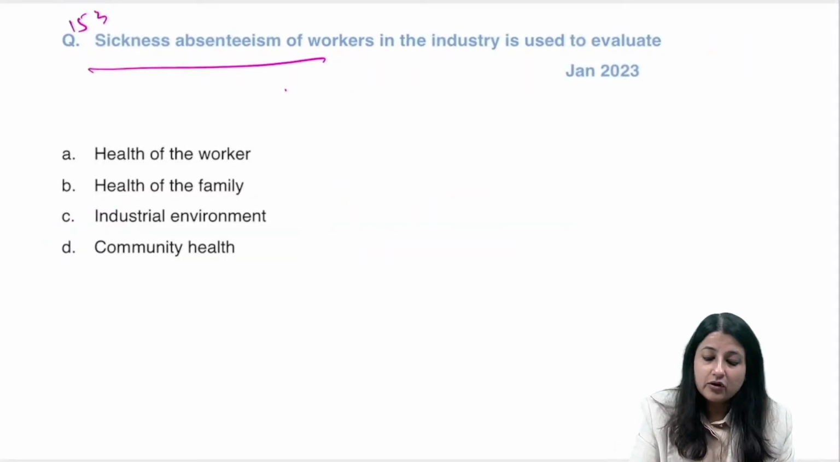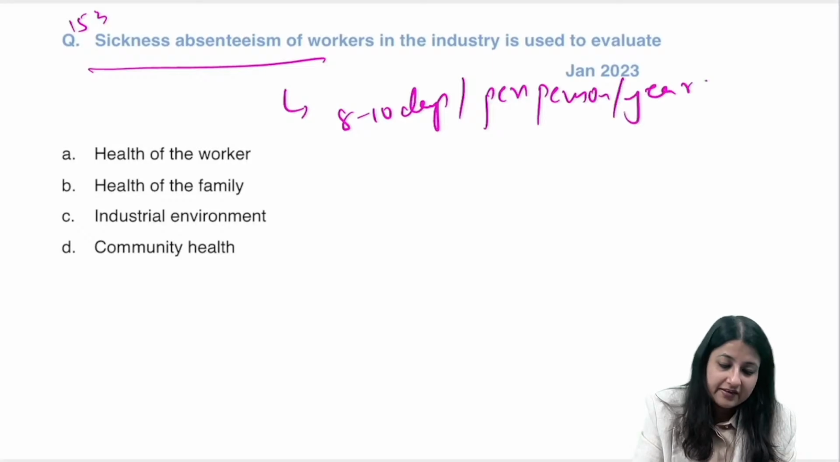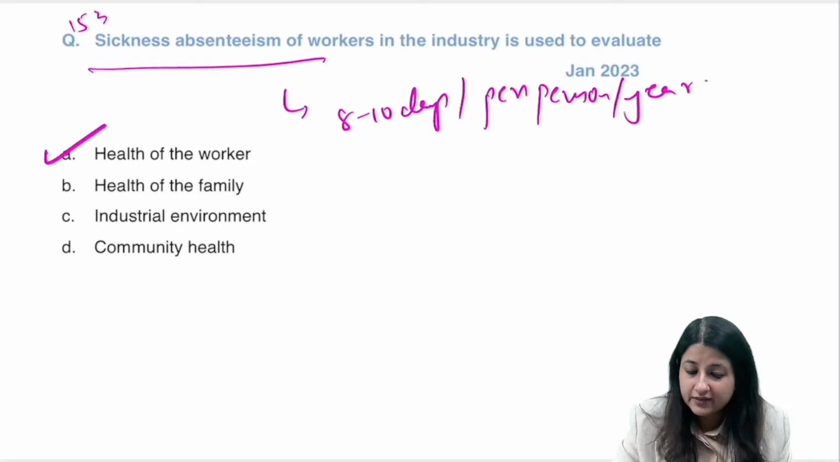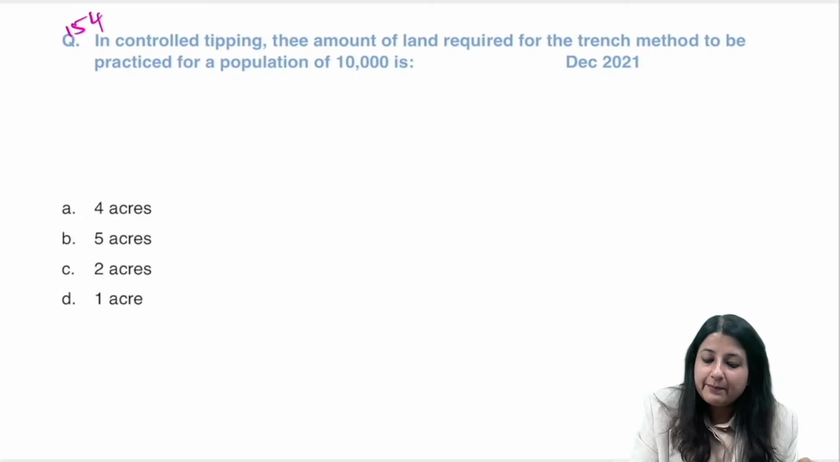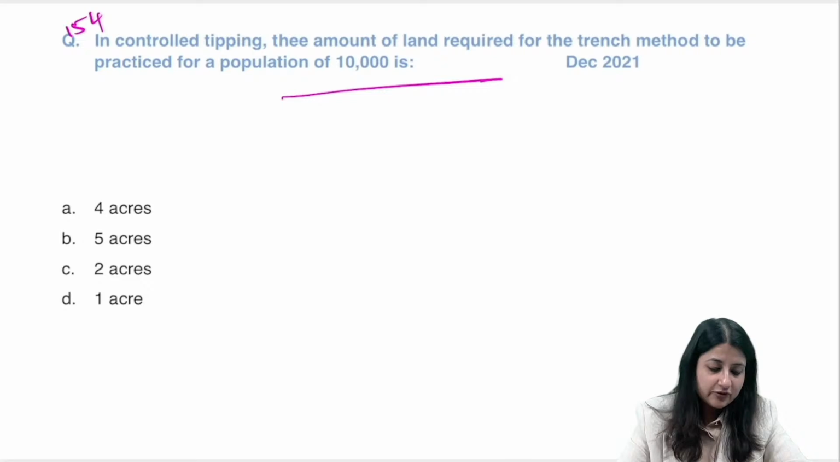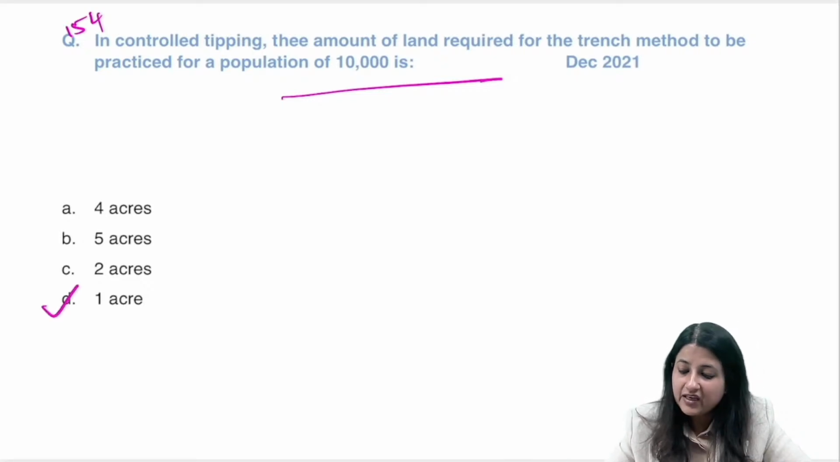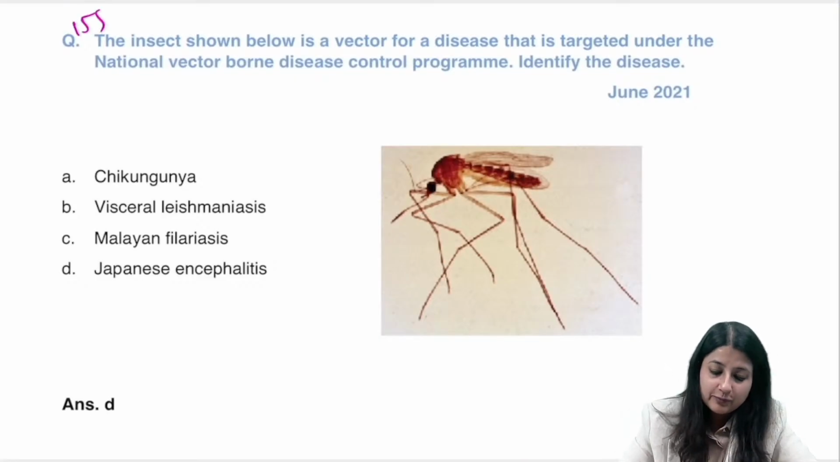Coming to question number 153: sickness absenteeism reflects on what? What is the rate of sickness absenteeism in India? 8 to 10 days per person per year. So it is reflecting on what? The state of health of workers. Okay, controlled tipping, sanitary landfill: how much land is needed? 2 meter deep trenches dug for a population of 10,000, and we require 1 acre of land every year. Okay.